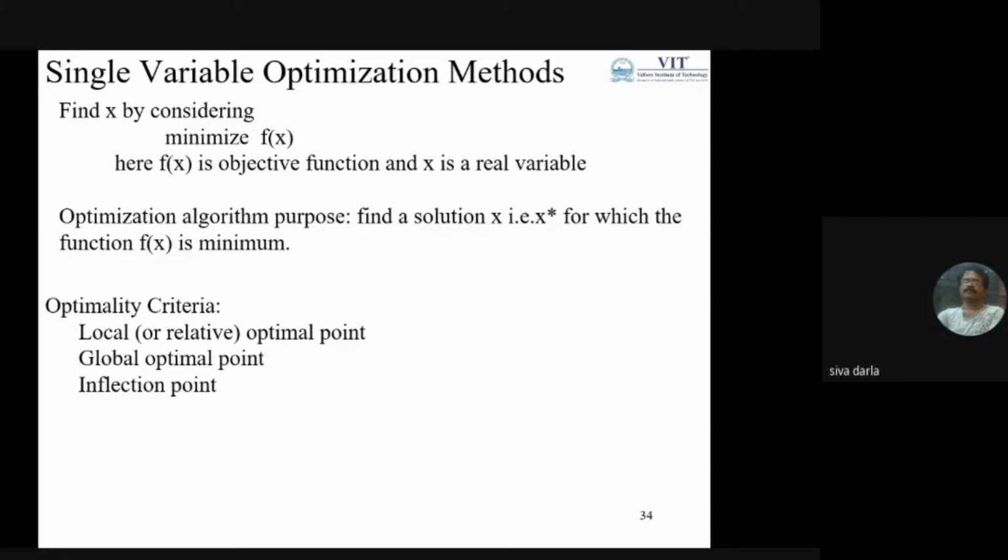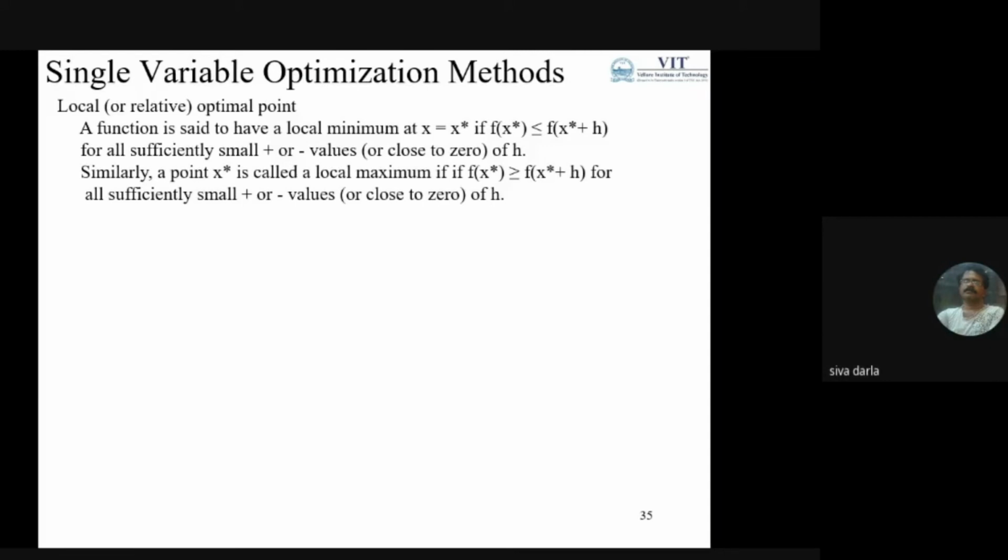region, a certain large surrounding of the point, and trying to find out globally whether we can say the point is optimal. There are also inflection points, neither minimum nor maximum, which we can consider. That is one of the criteria of optimality. If you get a situation like that, how do you proceed further for optimum solutions? These are the explanations about the local or relative